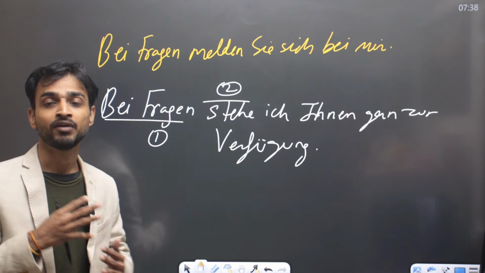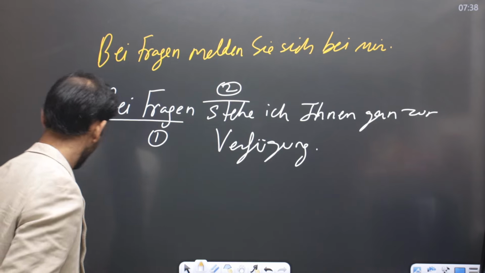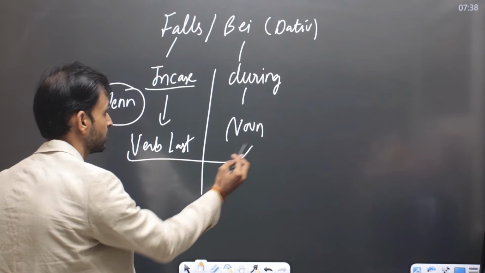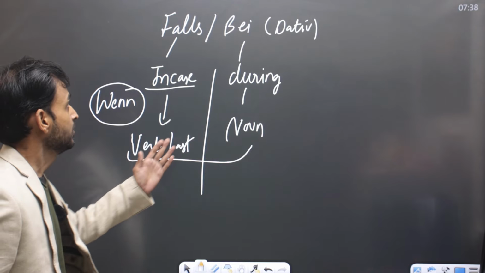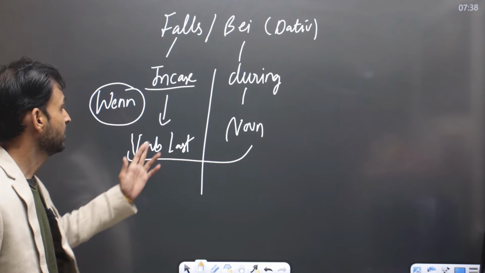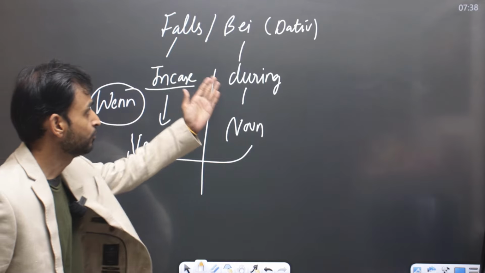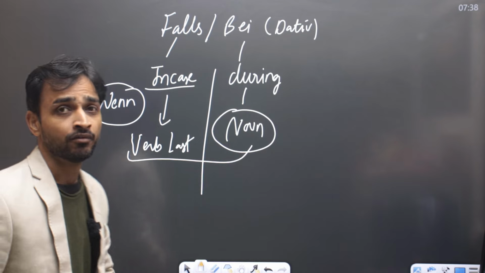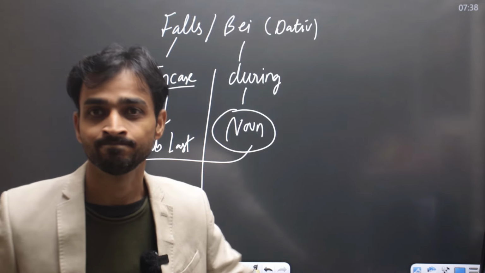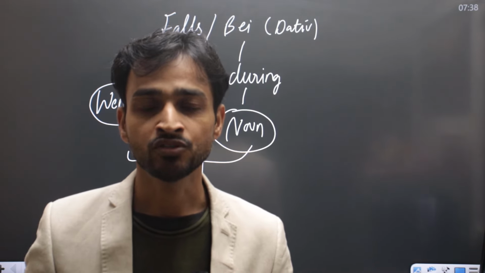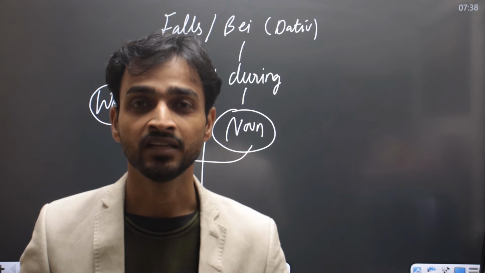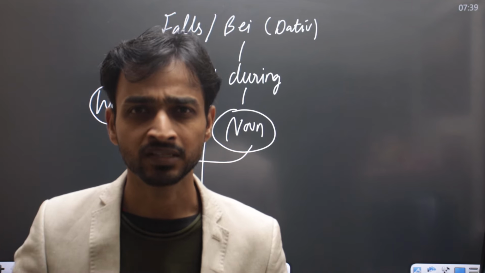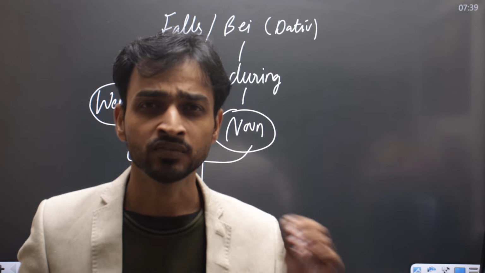So we have seen falls and bei with the help of various sentences, and this is what we started with. Falls we have used for in case, and there the verb position is last, and with bei we have used a noun. We have made so many sentences. Watch this several times again and again. You will definitely have a better understanding, and think about some more sentences and write your own sentences.